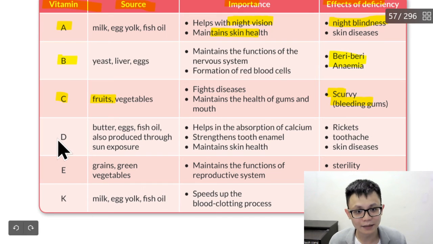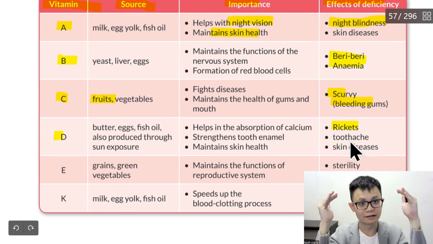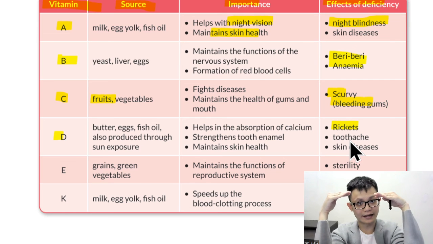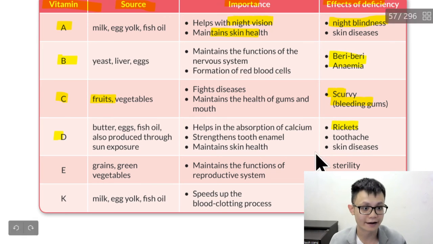Okay. Vitamin D is for bone. So if you don't have vitamin D, you will have rickets. Rickets is the bone bending. Instead of the bone being straight, it will bend like this. So your bone bends, okay?